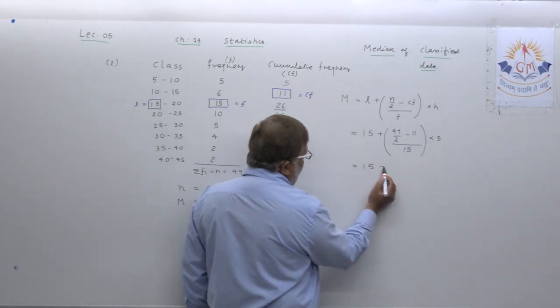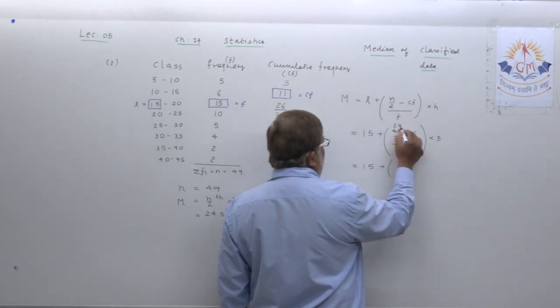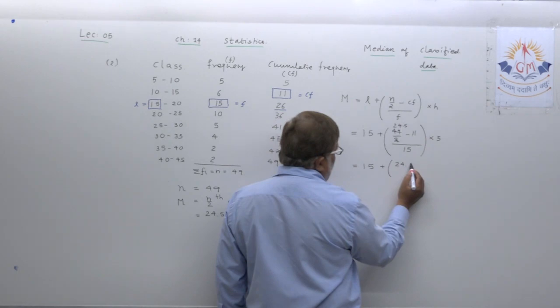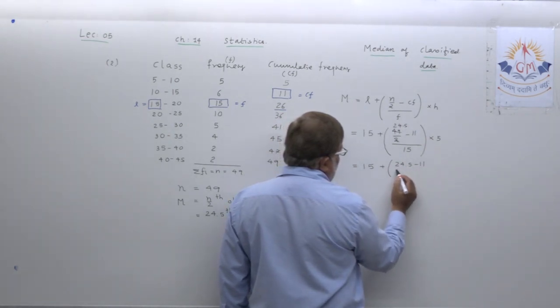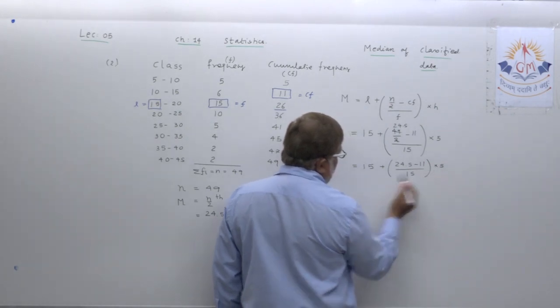Now let us solve. 15 plus, here 24.5 minus 11 upon 15 into 5.